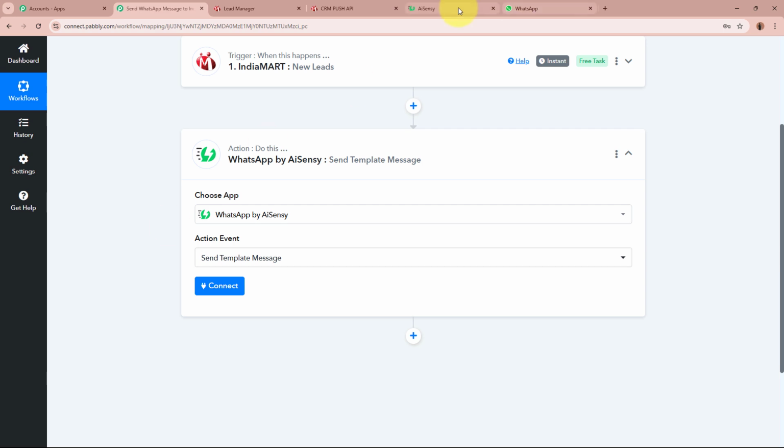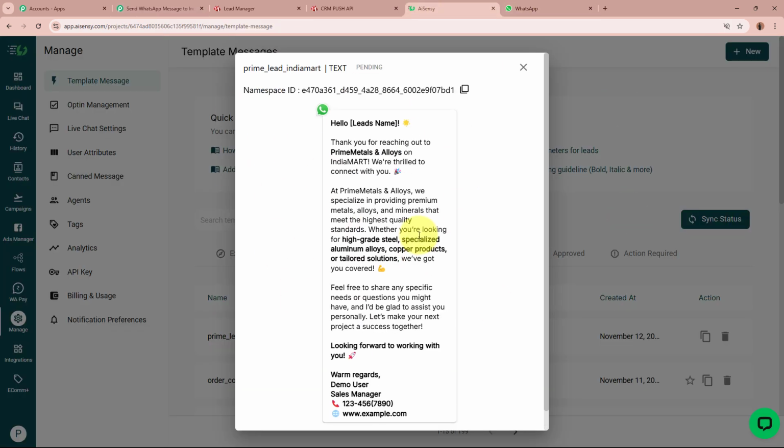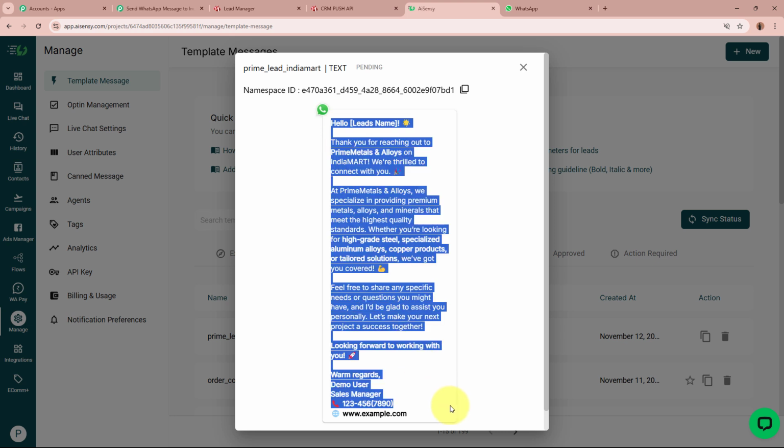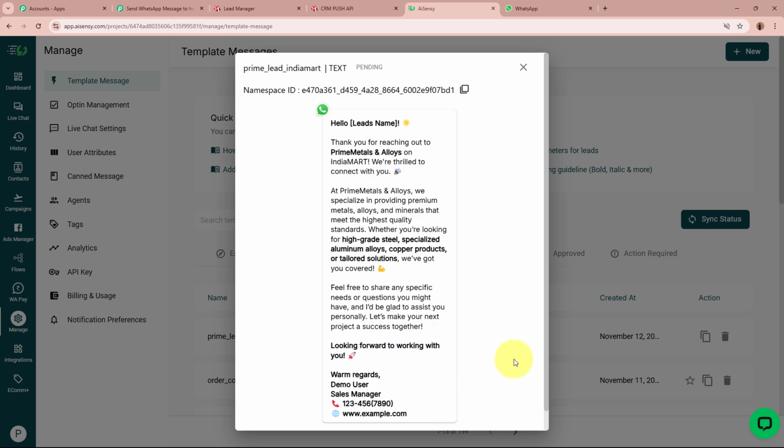As I've already told you, I have created a template over here. And with the help of this template, I will be forwarding messages to my customers' leads that are generated. Okay, let's go to the template. The name of the template is Prime Lead IndiaMART. It says hello. Next to hello, you can see it says lead's name. What is this? This is a variable right over here. In place of this variable, I want the value of the lead's name. That is why I've created this dynamic field in this template so that the lead's name is going to be changed according to the new lead being generated, as I want to send a personalized WhatsApp message to my leads.